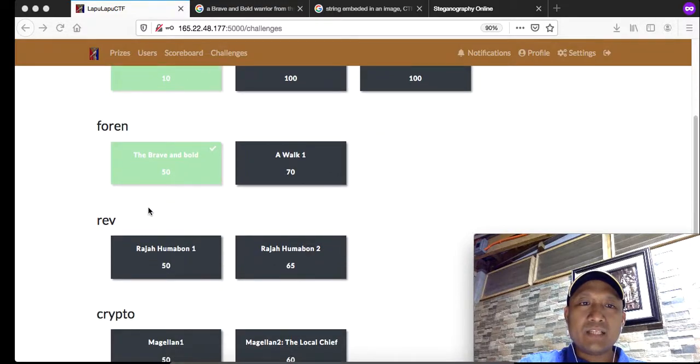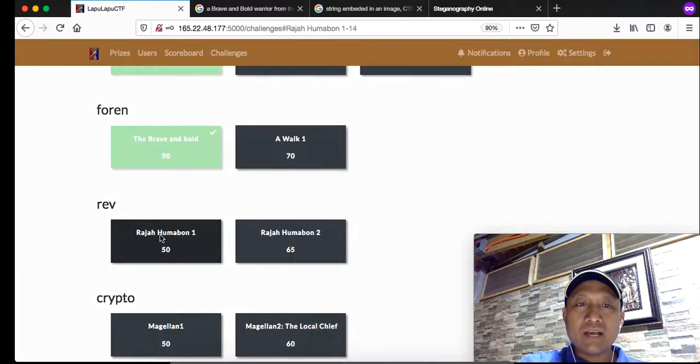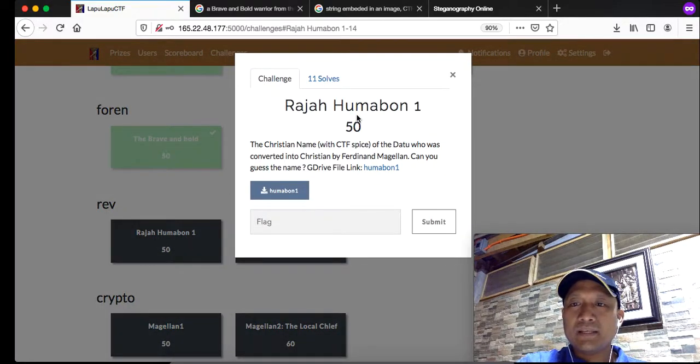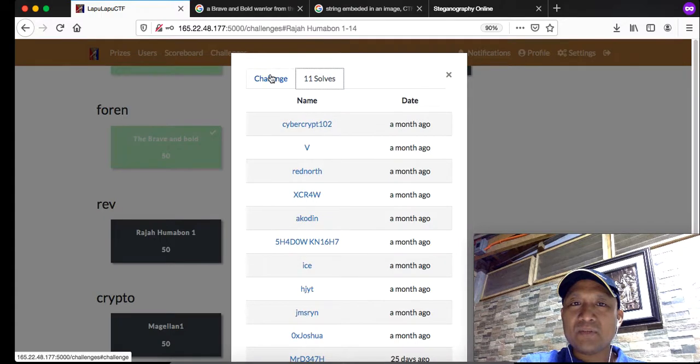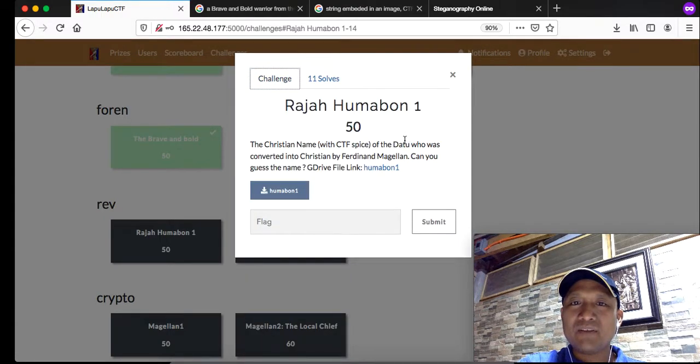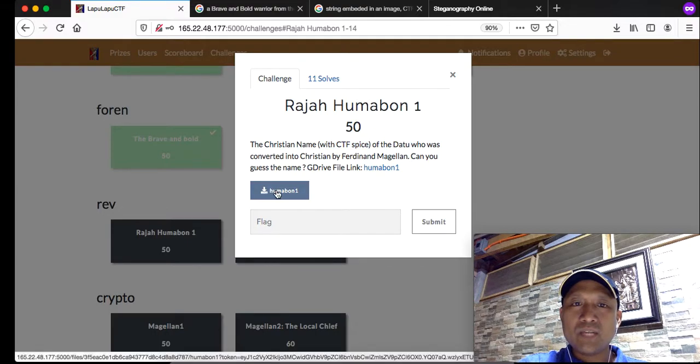So the challenge we have here, let's just pick one, under the category reverse engineering or REV, is Raha Humabon 1. You notice there are only 11 solves. I think some of them had difficulty. So Raha Humabon 1, let's read the challenge. The Christian name with CTF spice of the Dato who was converted into Christian by Ferdinand Magellan. Can you guess the name? So there's also an attached file.